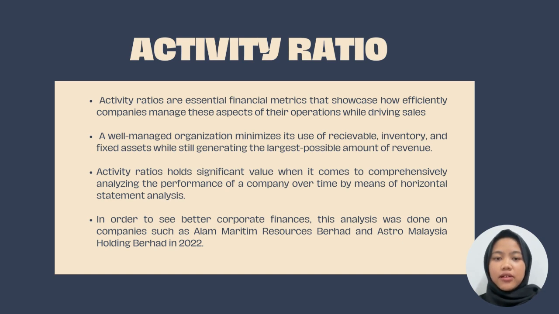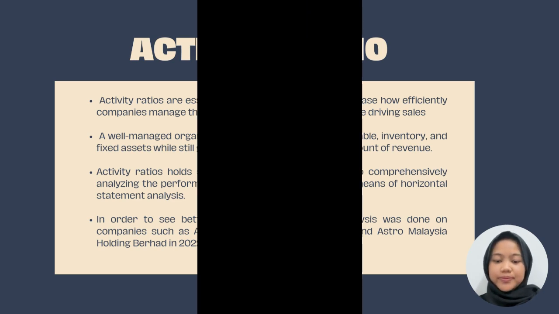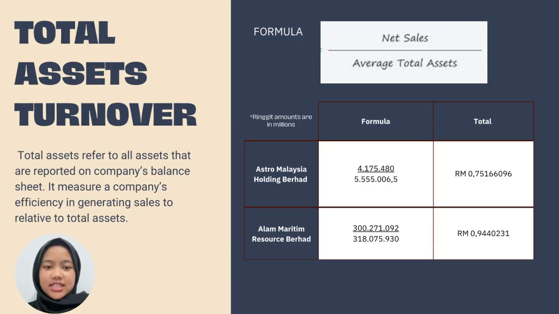In order to see better corporate financials, this analysis was done on companies such as Alam Maritim Resources BERHAD and ASTRO Malaysia Holding BERHAD in 2022. Total assets refer to all assets that are reported on a company's balance sheet. Total asset turnover measures a company's efficiency in generating sales relative to total assets. It is calculated by dividing a company's net sales by its average total assets. The resulting ratio reveals how efficiently a company utilizes its assets to generate revenue.